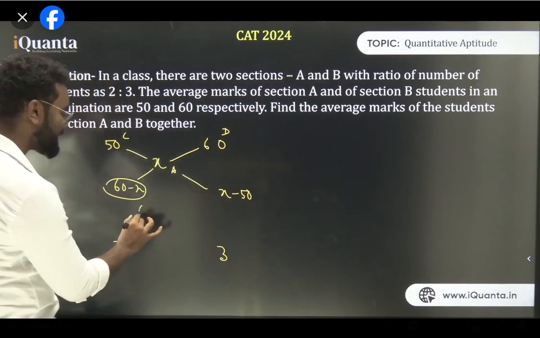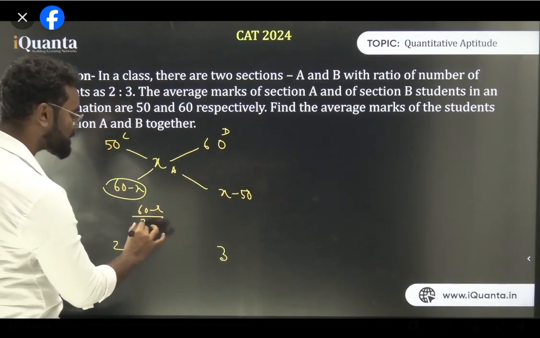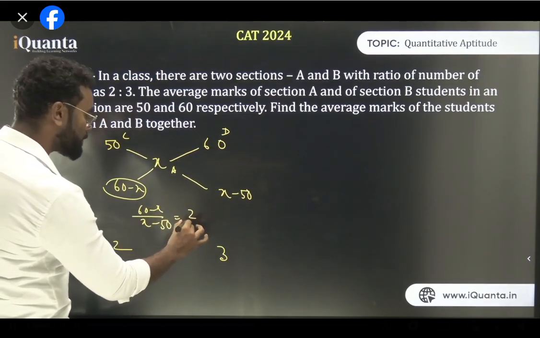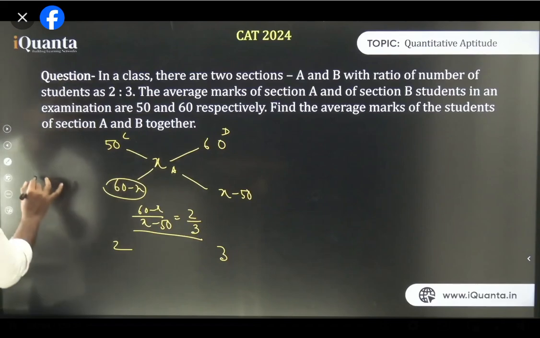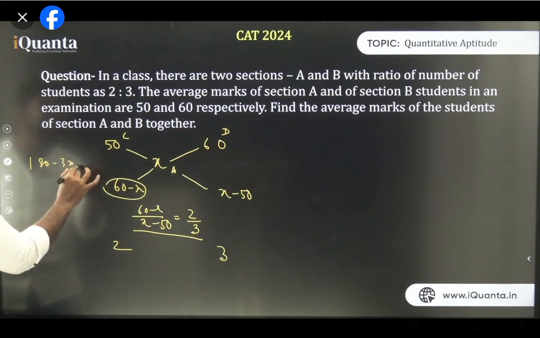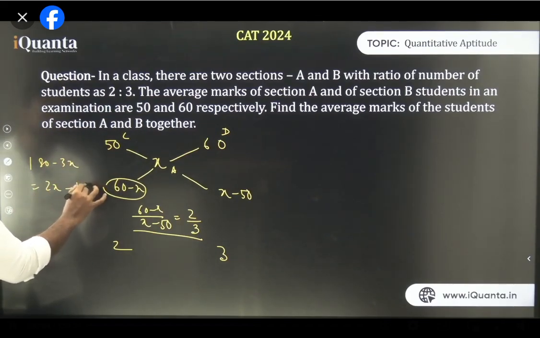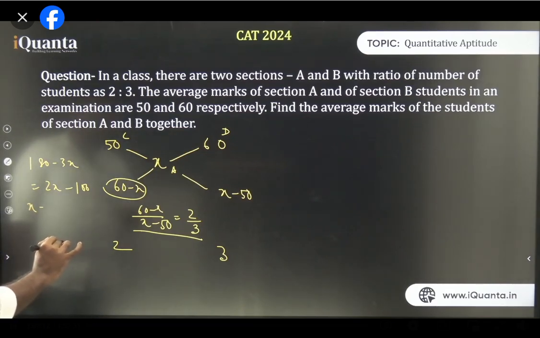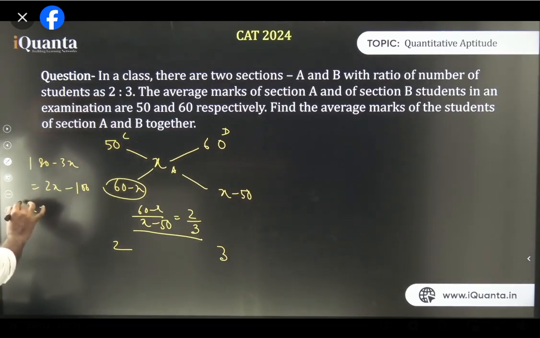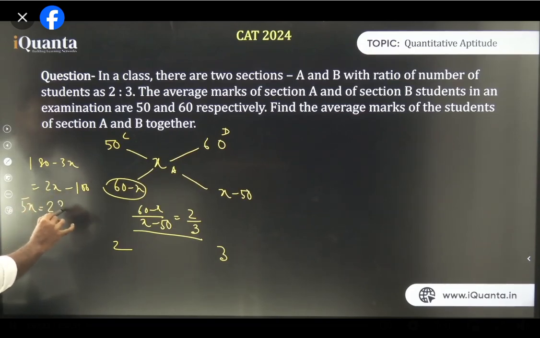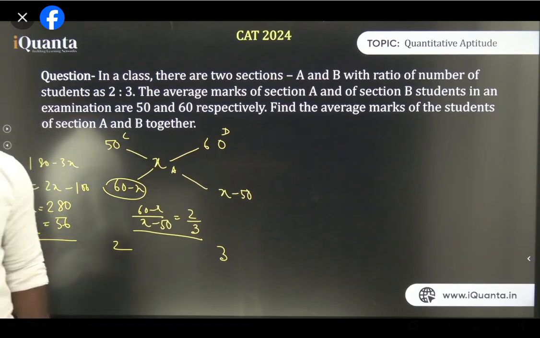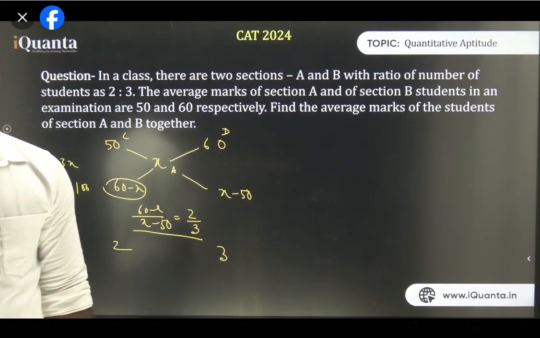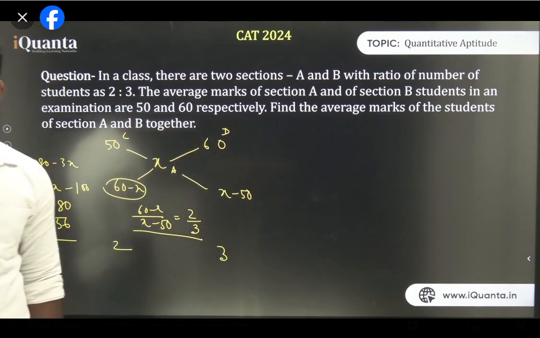So I can write 60 minus x upon x minus 50 is equal to 2 upon 3. If you solve this, you will get 180 minus 3x is equal to 2x minus 100. So 5x is 280, and x is 56. In this way also you can solve this type of question. Is it clear?